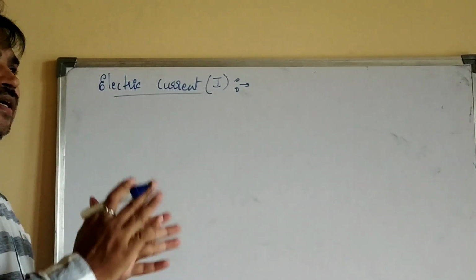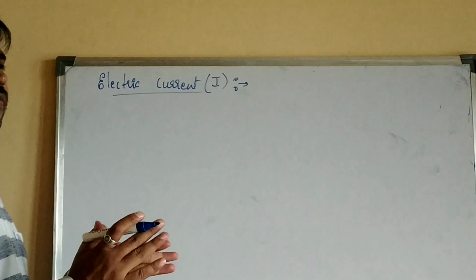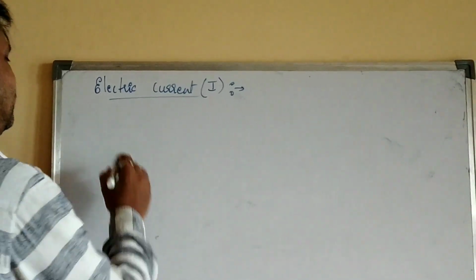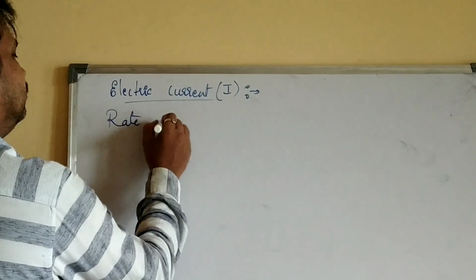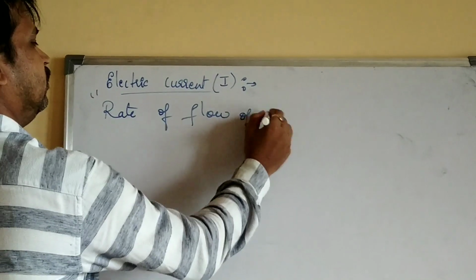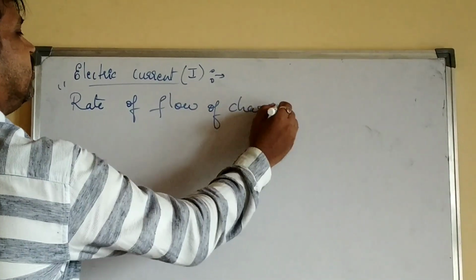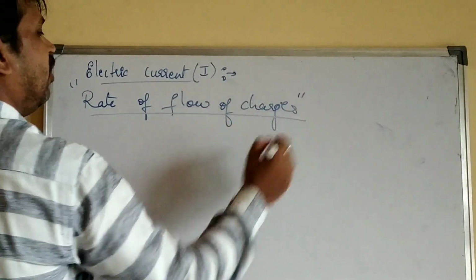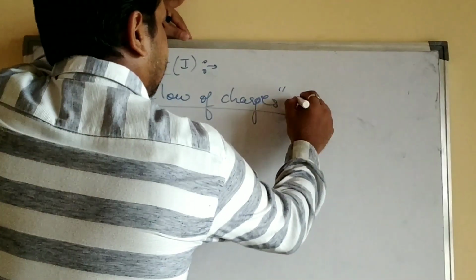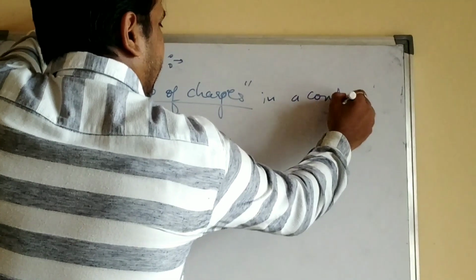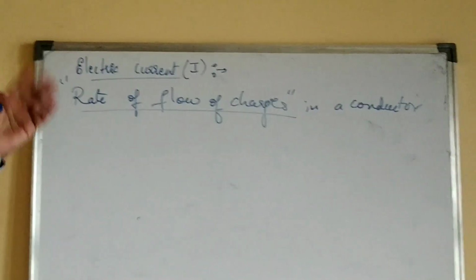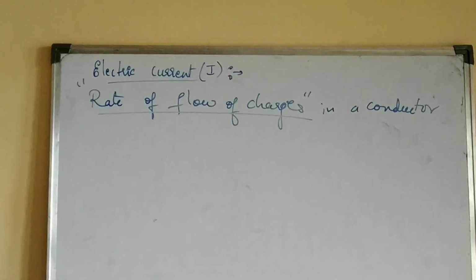Electric current is defined as the rate of flow of charges in a conductor, or through a conductor.